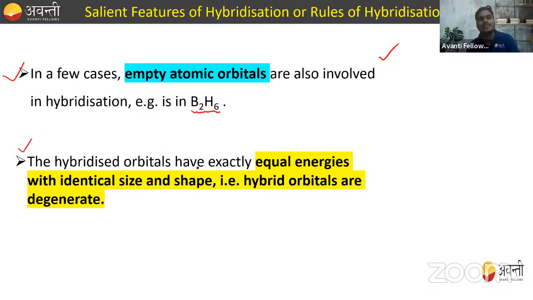The hybridized orbitals have exactly equal energy with identical size and shape, or we say hybrid orbitals are degenerate. Degenerate orbitals are those having equal energy and identical shape and size.